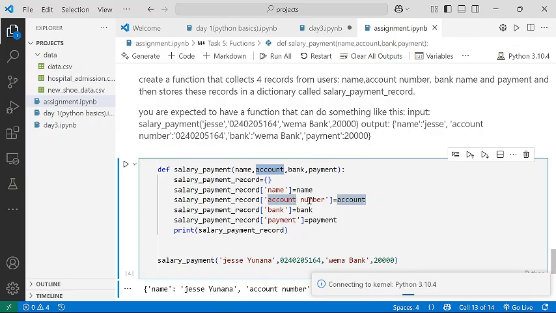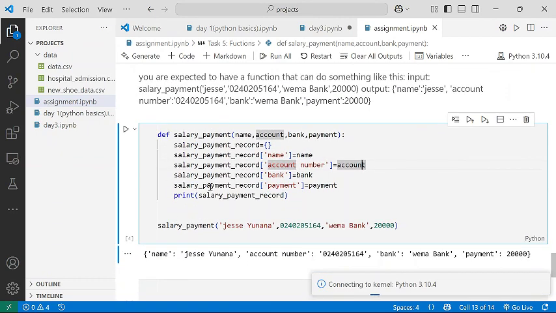Mind you, some of you may ask, I said there shouldn't be space in these ones, so why am I using space here? Now, if it is a key, it doesn't matter. A key can have a space, but a variable is the one that shouldn't have a space. So don't make that mistake of giving your variable a space. A key can have a space. So even this one, if I like, I can write full name and then give space. It's just a key that I want. It should guide someone that this thing that I passed here, this is what it stands for. You get? So you can use a space. That was what I mean.